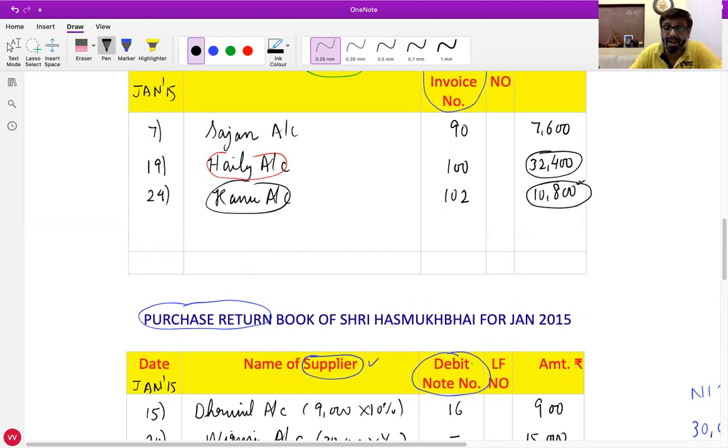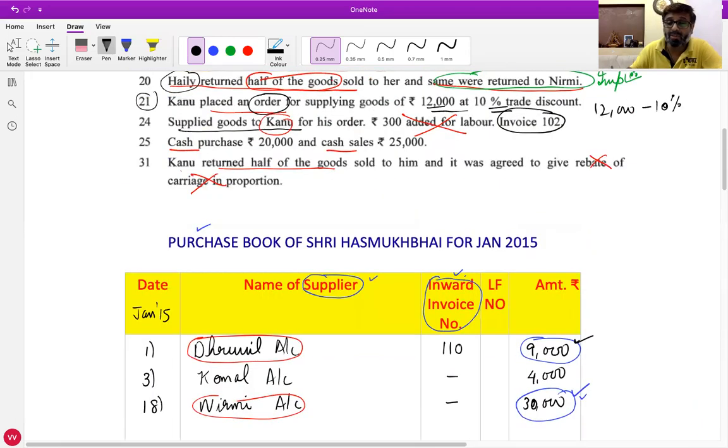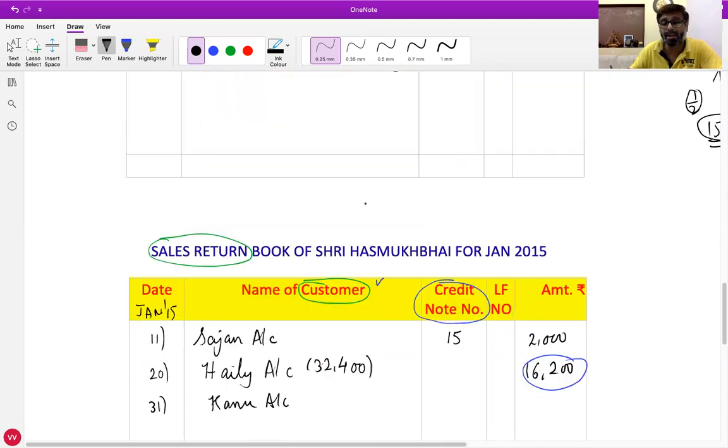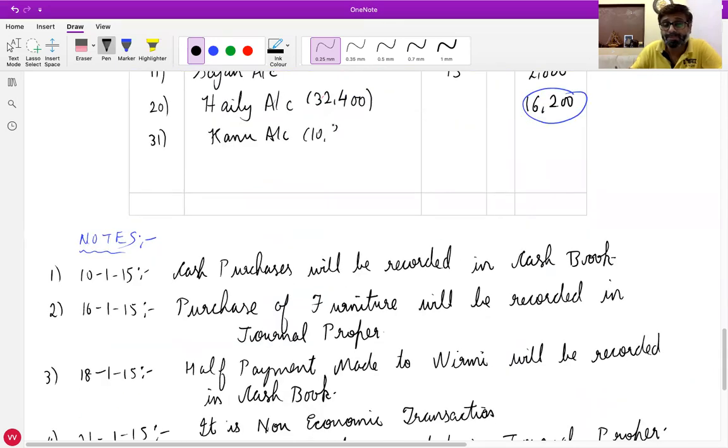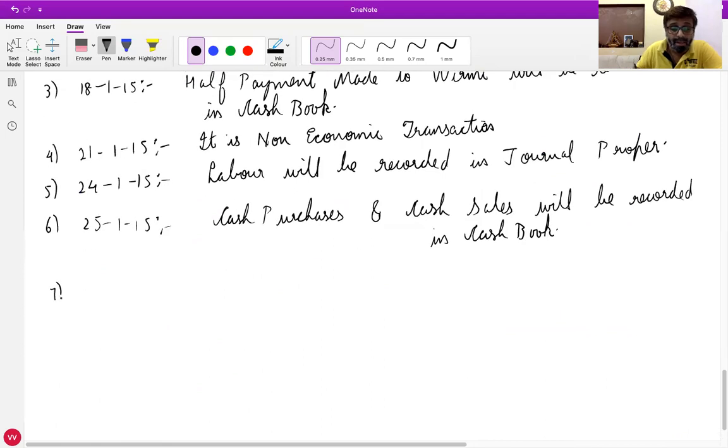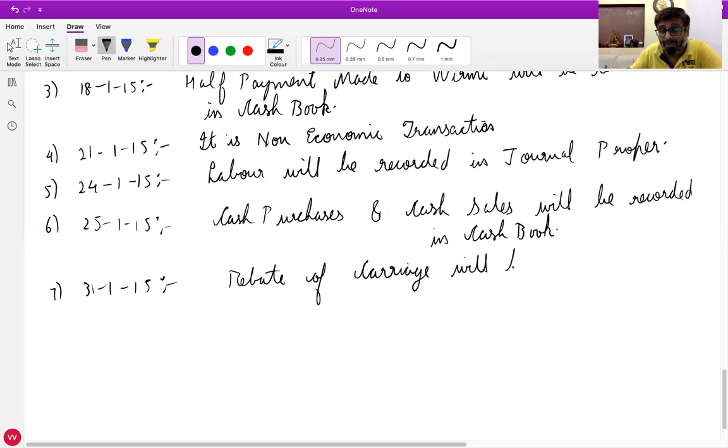After deducting trade discount, what was the value? 10,800. So we will take half of 10,800. Did you understand this? Yes. That will be 5,400. And even on date 31st, rebate of carriage will be recorded in journal proper. Did you all understand this, everyone? Yes, sir.